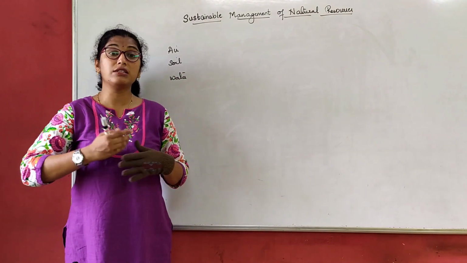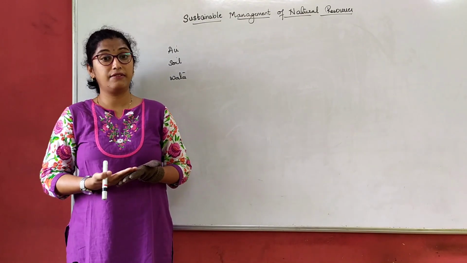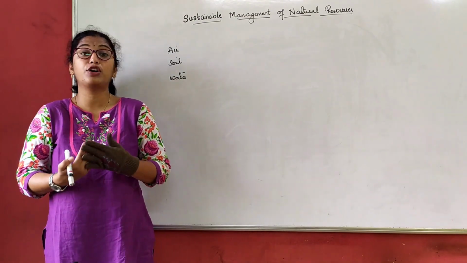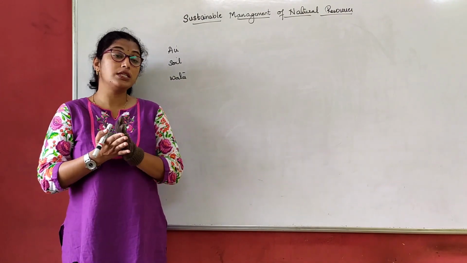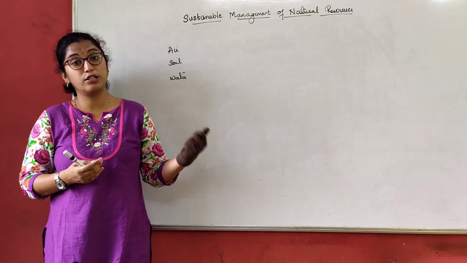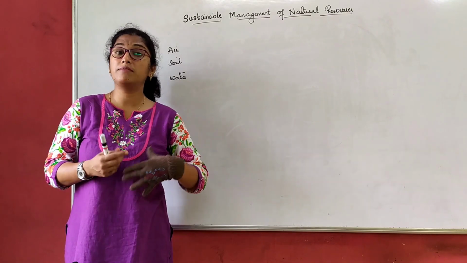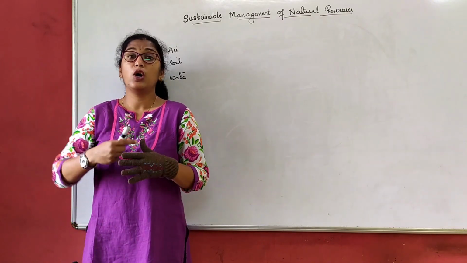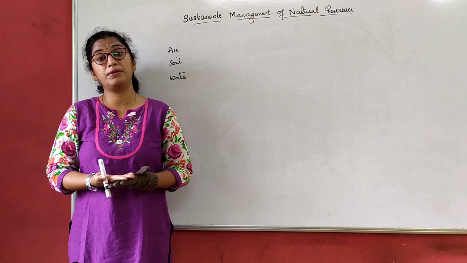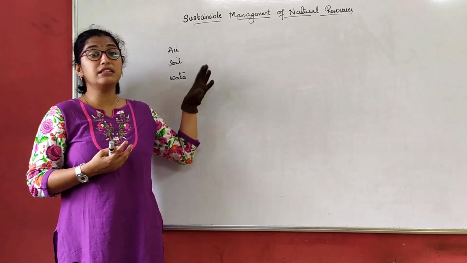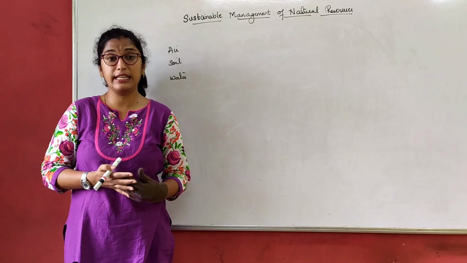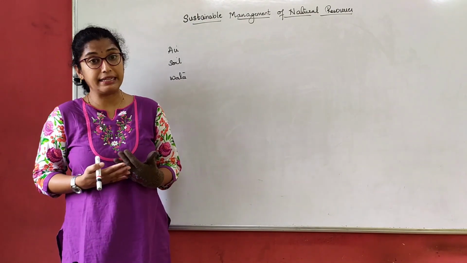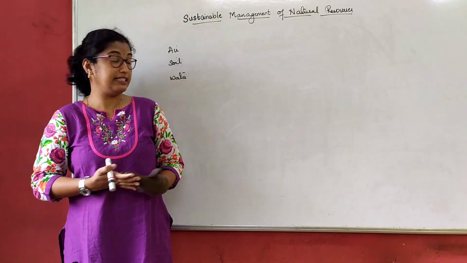But these resources are naturally available in our earth for our mankind, for our utilization, for our benefit and purpose. So those are called natural resources. Forest also comes under natural resources because we get many resources from the forest. This lesson is all about how we make use of these resources judiciously and how we are depleting them by our greed and need.